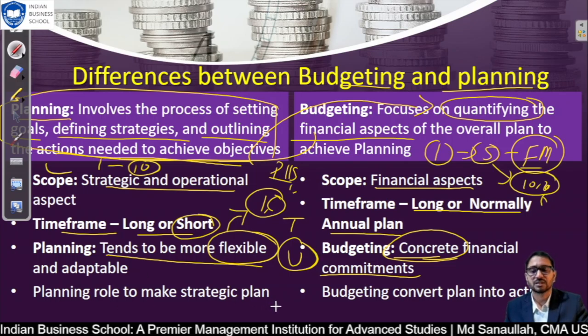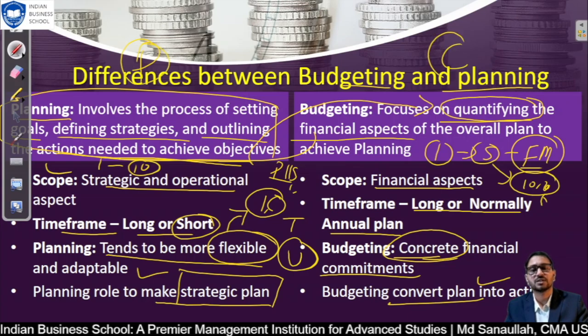Planning's role is to make a strategic plan: how we are going to achieve where we want to go, and what is strategically suitable for our business based on our requirements. Budgeting converts the plan into action. Its job is to quantify. Here we are planning, here we are calculating how to convert this plan into action. This is all the difference.